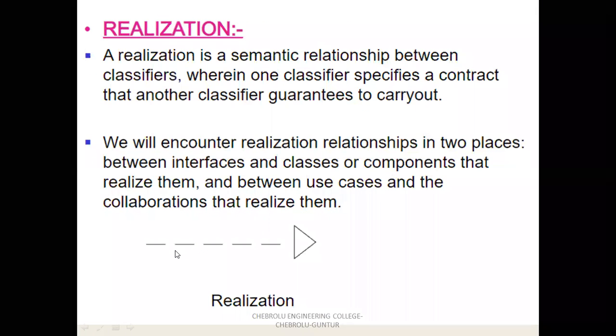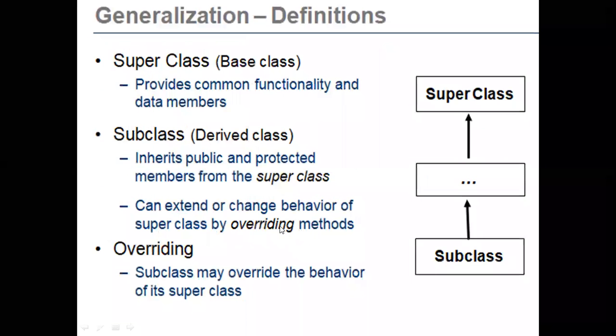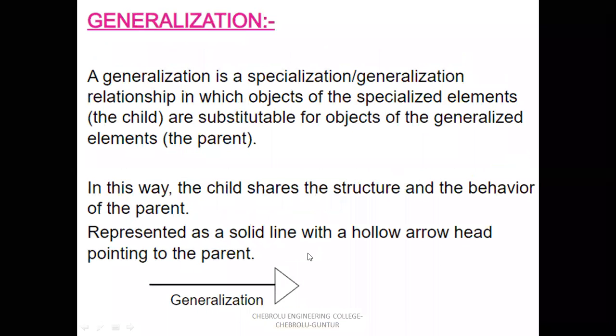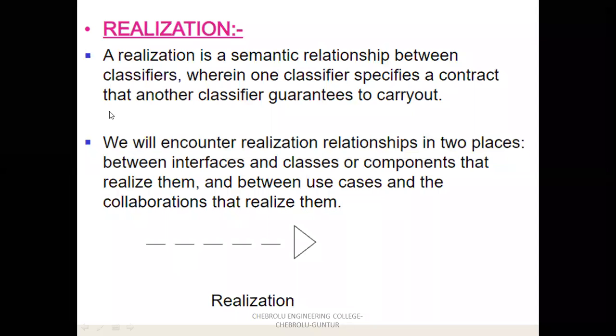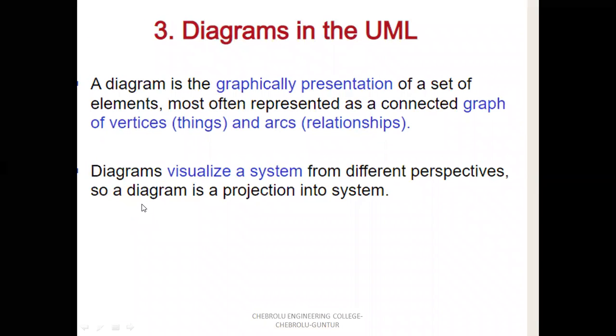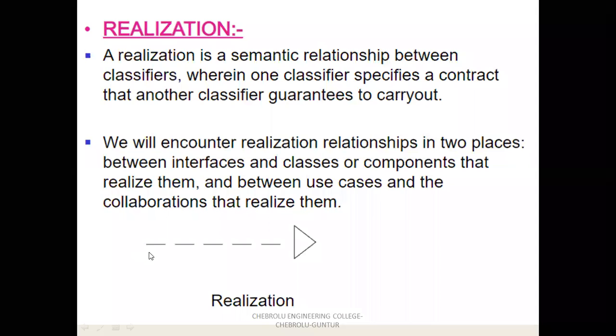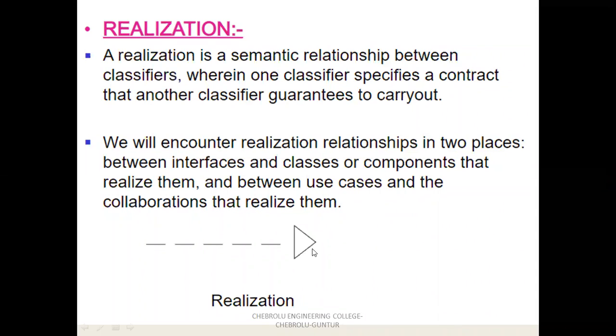Graphically, realization is represented by a dotted line with a hollow arrowhead. In the previous one, generalization, it is a solid line with a hollow arrowhead.